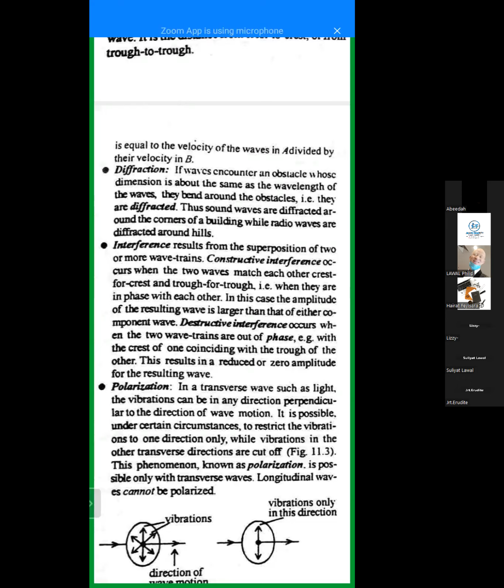Sound is not the only example of wave. We talk about electromagnetic waves, all these things, like all this theory.